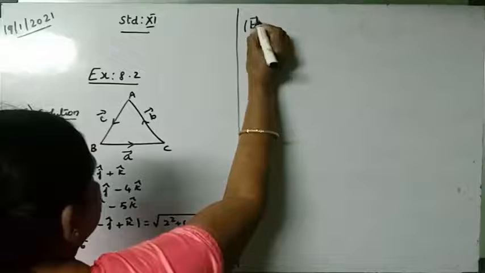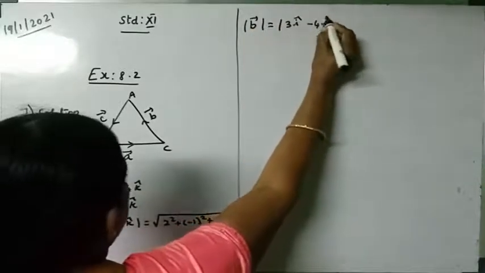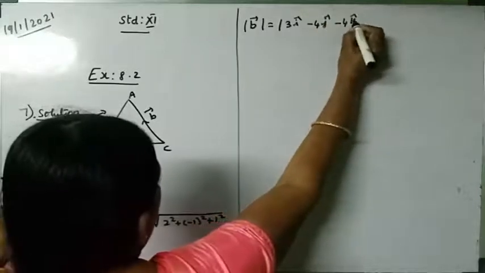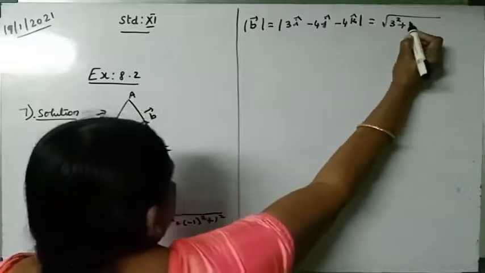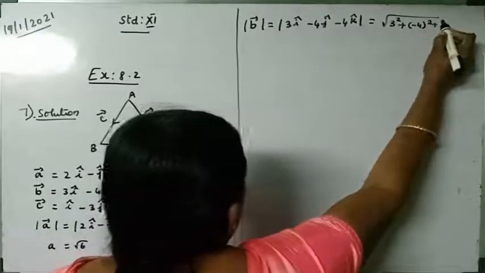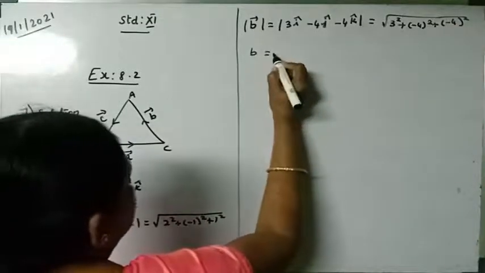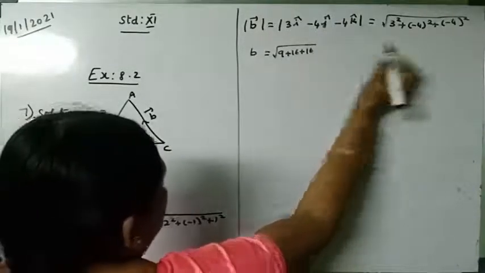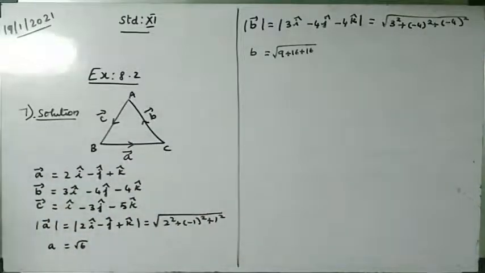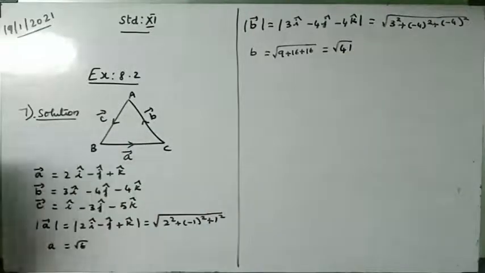Modulus of B vector is equal to modulus of 3i cap minus 4j cap minus 4k cap, which is square root of 3 squared plus minus 4 squared plus minus 4 squared. So B is equal to square root of 9 plus 16 plus 16. Minus minus plus. So 32 plus 9 is 41. Root 41. So B, that is AC, is root 41.